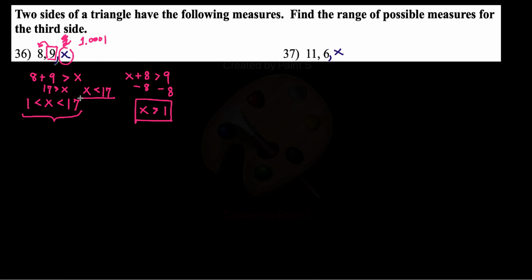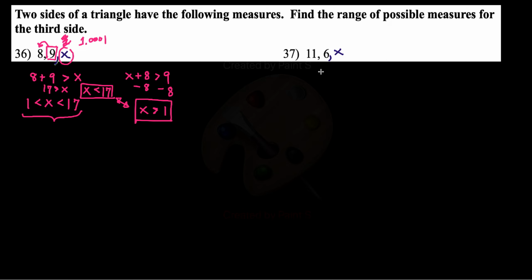These two in conjunction give you this whole thing, which says that x is between 1 and 17. That's a nice way of writing it. If you have trouble with the inequalities, come to me and I'll help you out with the inequalities. But try to understand the geometry as best you can.